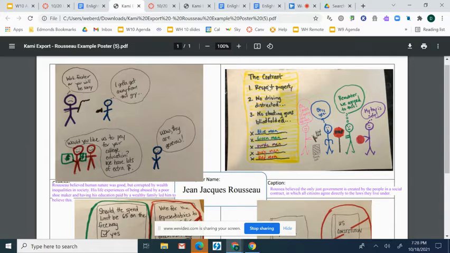Here's another image. Here's Rousseau's idea of the social contract, which I think was my second guiding question. And a social contract is just laws that everybody agrees to. And my crazy way of teaching the social contract is we all agree to live under laws because laws help us keep safe.